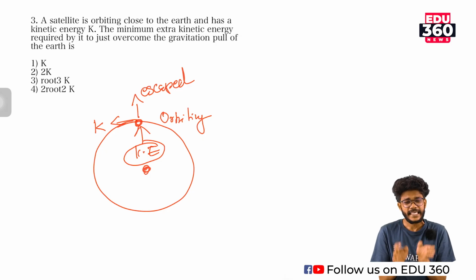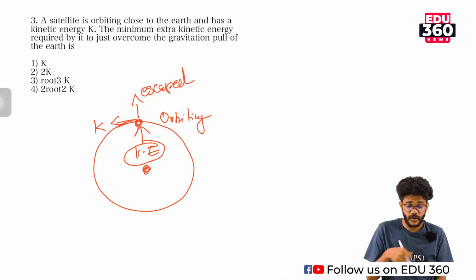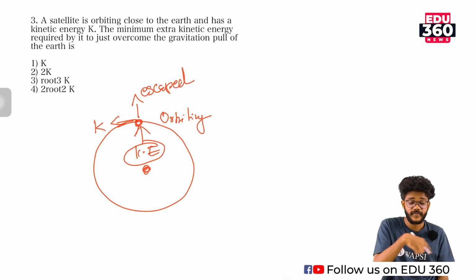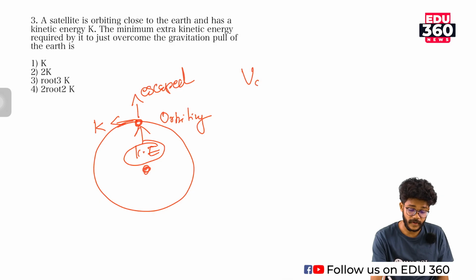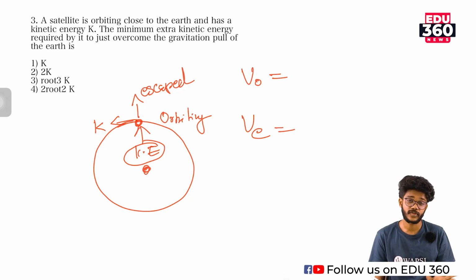So actually here we must know the equation for velocity when it is in the orbiting stage and when it is escaping. Therefore we need to consider the orbital velocity and the escape velocity, and we need to compare these quantities. So what is orbital velocity?